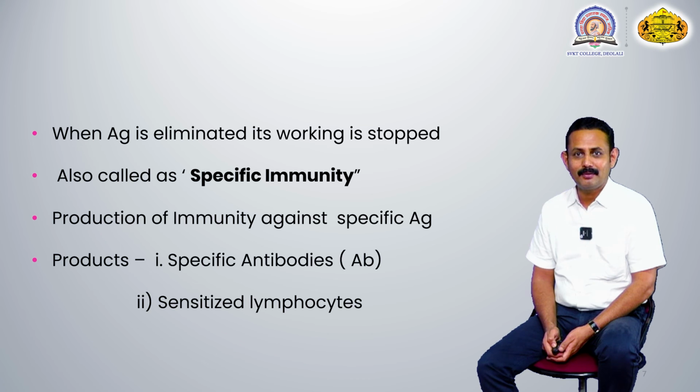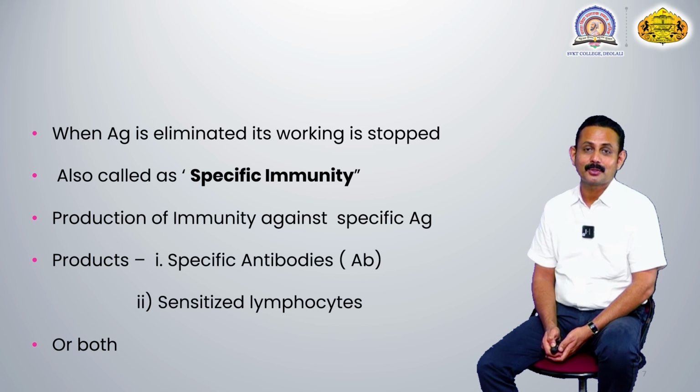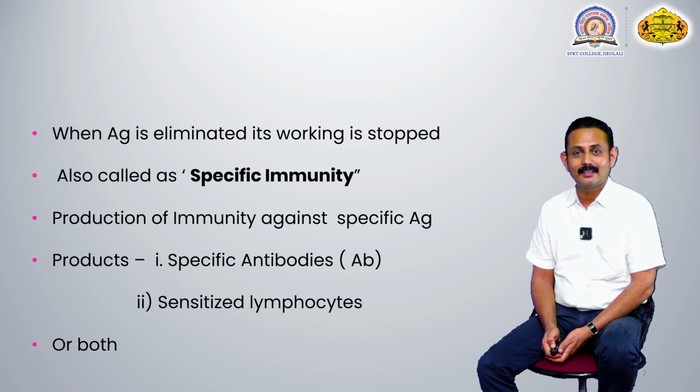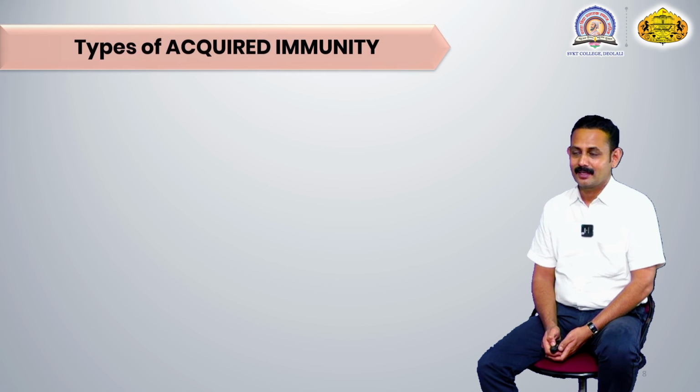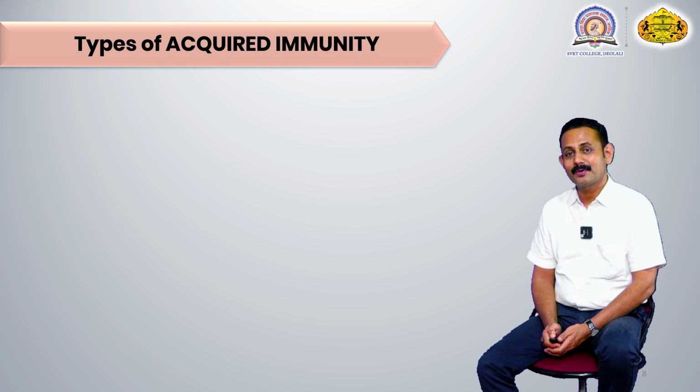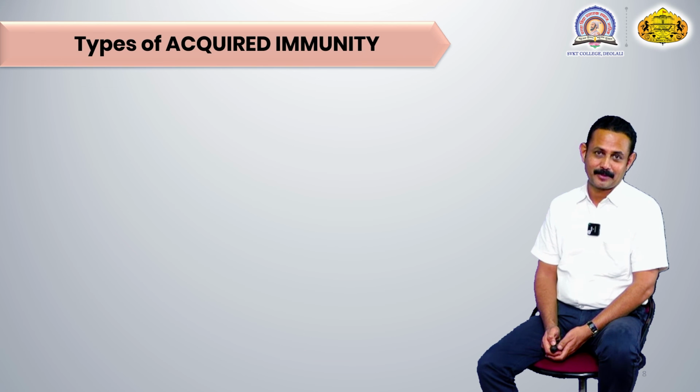So in some individuals, this acquired immunity comes in action either in the form of antibodies only or sensitized lymphocytes, or in case of some antigens, both come in action at a time. Due to the combined action of antibodies and lymphocytes, complete destruction or inactivation of the antigen takes place. Now let us see the different types of acquired immunity.